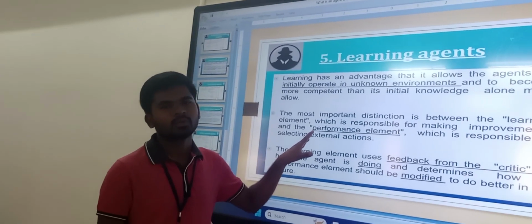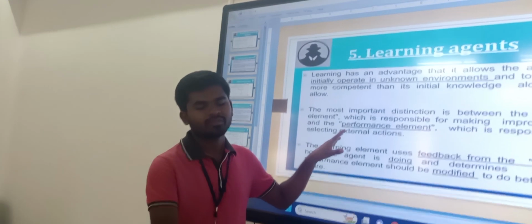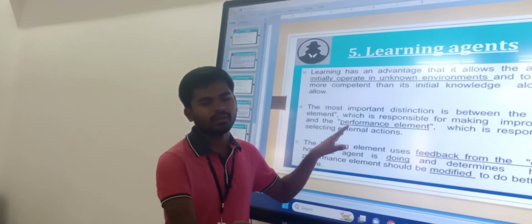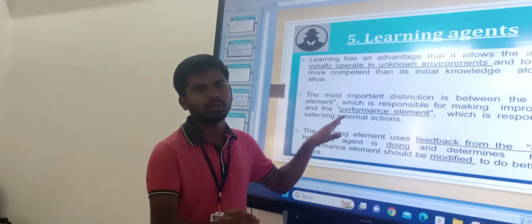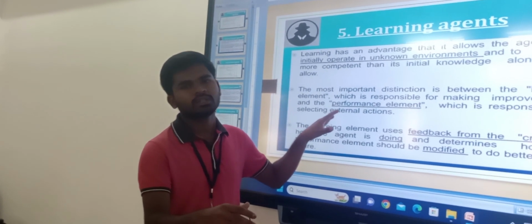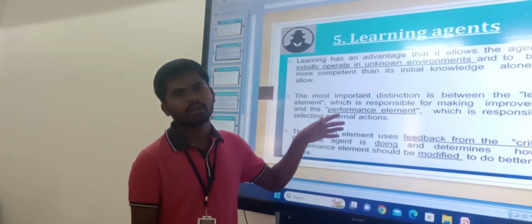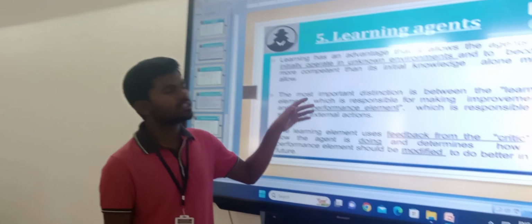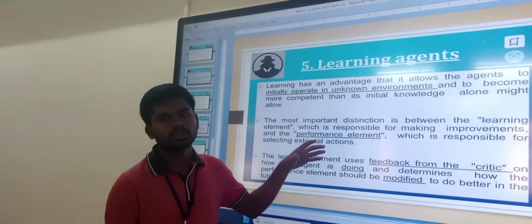Consider an example: a newly born baby doesn't know the state of the lamp. If the baby touches the lamp and feels that it is very hot, from then onwards he doesn't touch the lamp. This is experience based learning. A learning agent continuously learns new aspects and adds them into its knowledge.